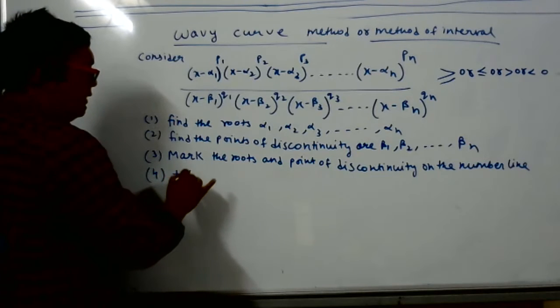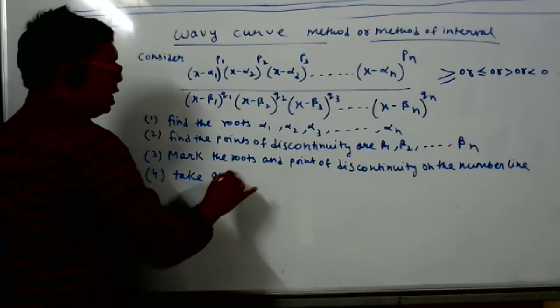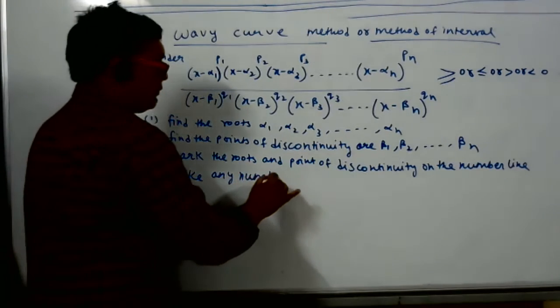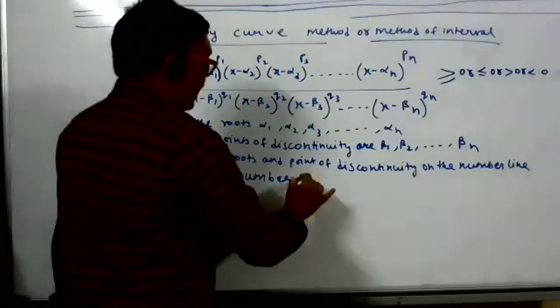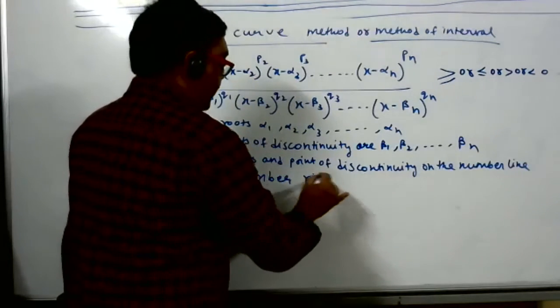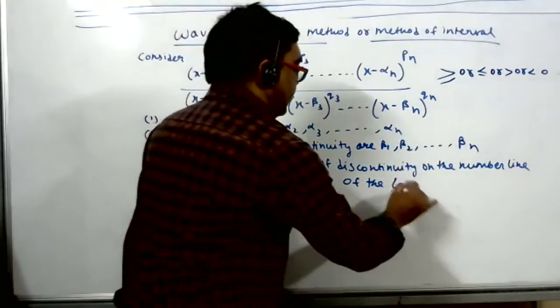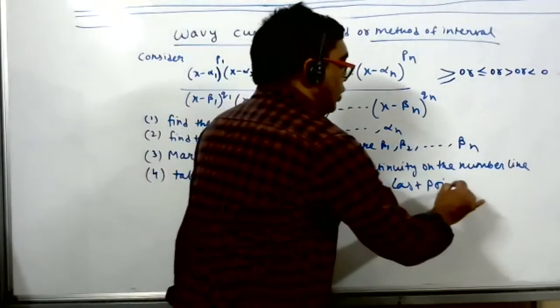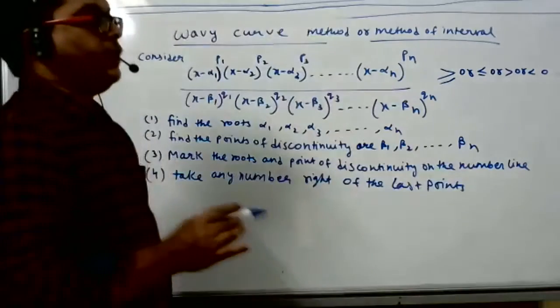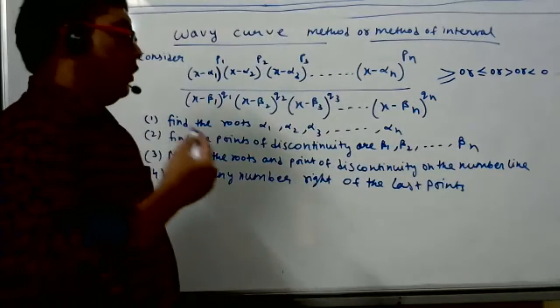Take any number to the right of the last point. On the number line you will mark many points, the roots and the points of discontinuity.